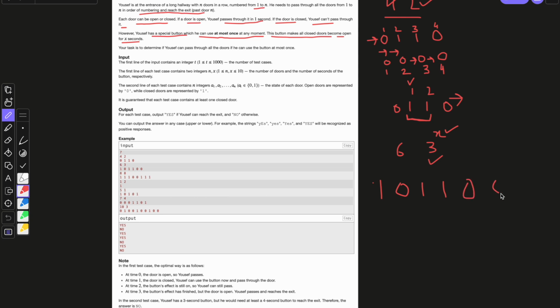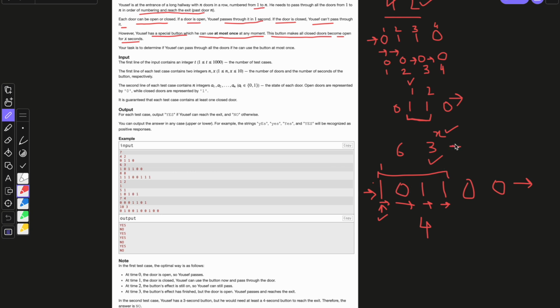So in order for Yusuf to pass from the first door to the sixth door, he must open all the doors at the first position, and he takes 1 second to pass through each, so it will be 1, 2, 3 and 4. So at least 4 seconds all the doors must be open.